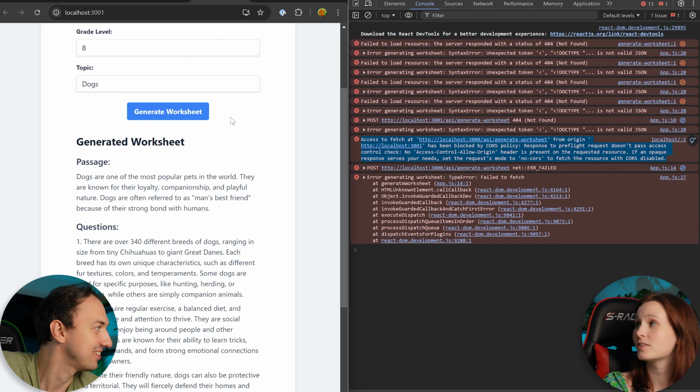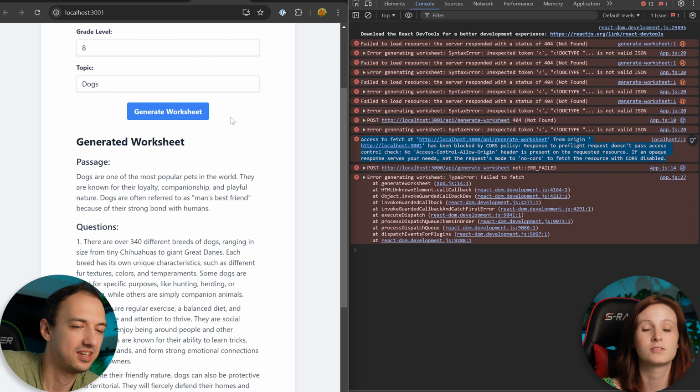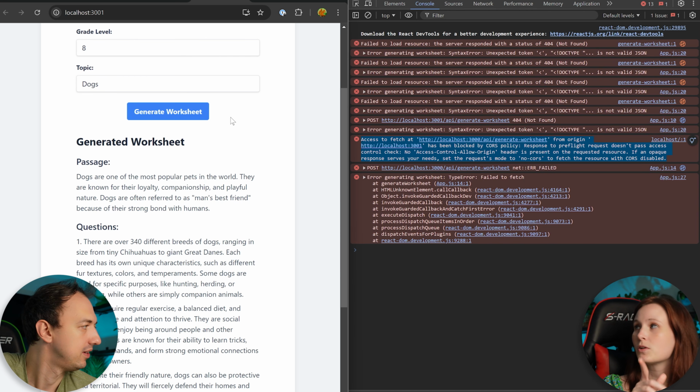But hey, it looks nice. Yeah, right? I mean, it does. Visually speaking. For sure, yeah. Okay. Should probably have a little loading symbol or something.